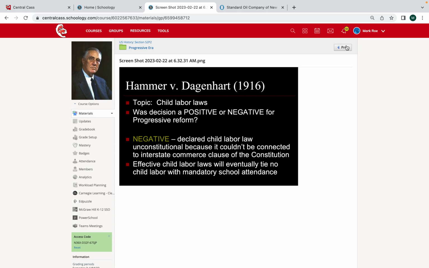But I would note for now, Hammer versus Dagenhart involved a case of child labor, how old and how long kids could work. Mr. Dagenhart wanted his son to work in this textile mill. He was only 14. And the Supreme Court is going to say, if you want your child to go to work, we have to allow that. So this Keating-Owen Act is unconstitutional. So at face value, this case is viewed as a loss for progressivism.